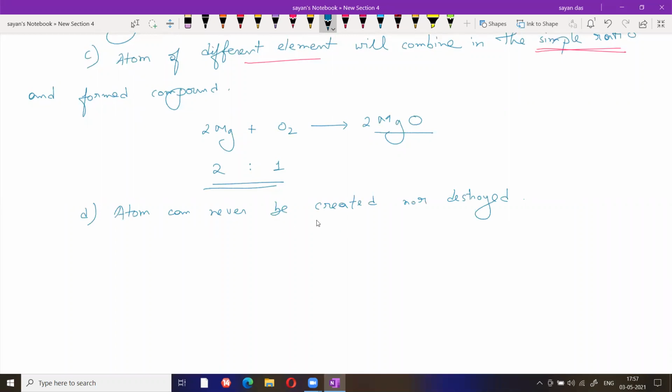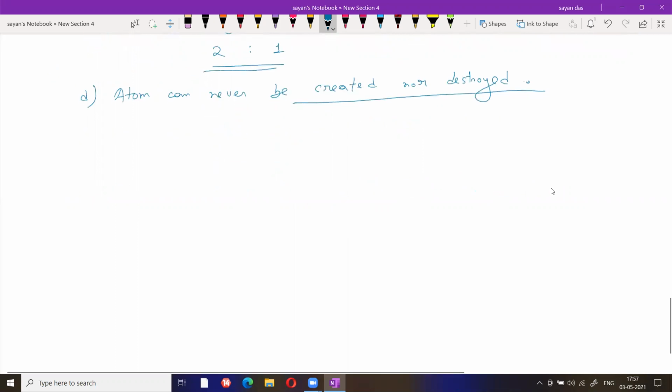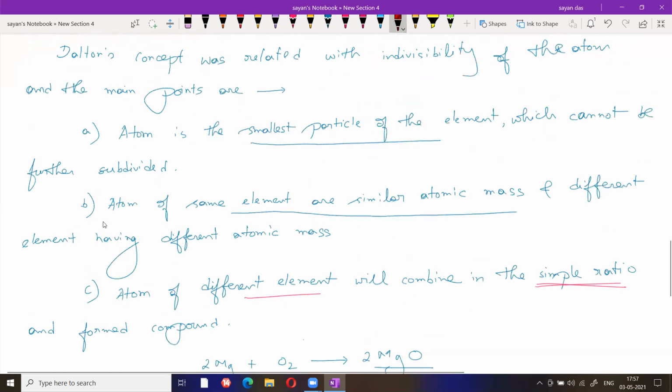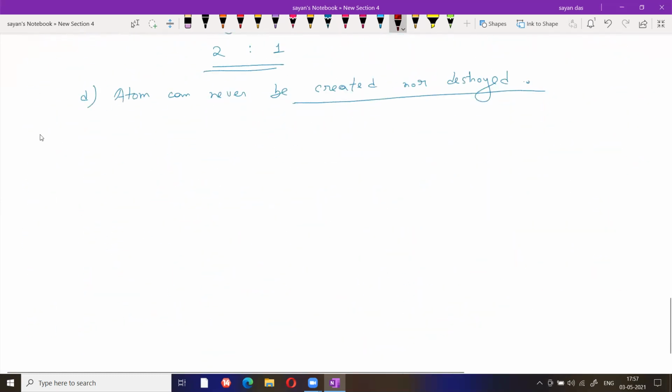So the last point is that atom can never be created, not destroyed. Now all the four points, all the above postulates of Dalton's, are disregarded. Why disregarded? That is a class 11 concept. Generally for class 10, only these four points are present.